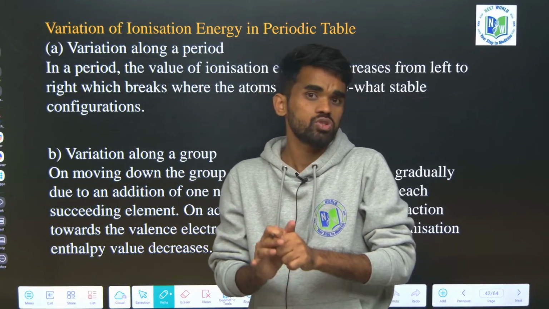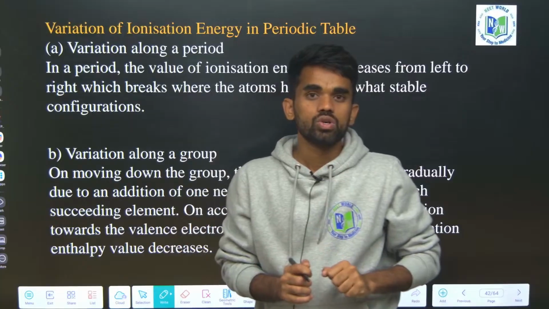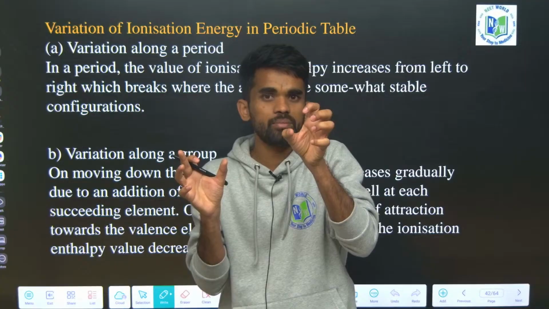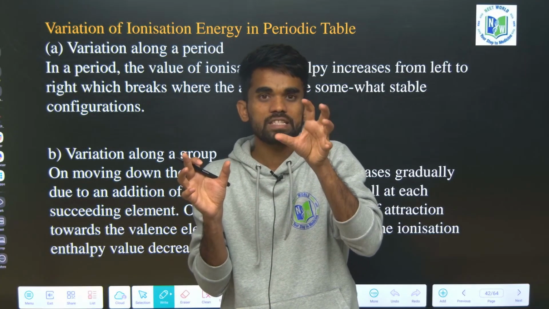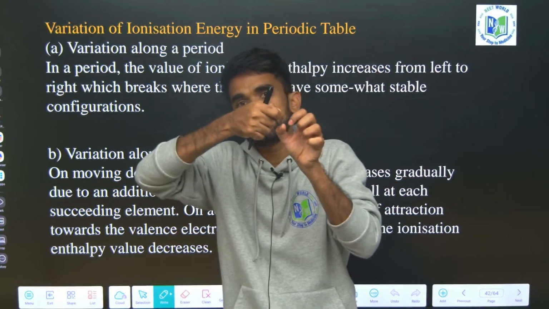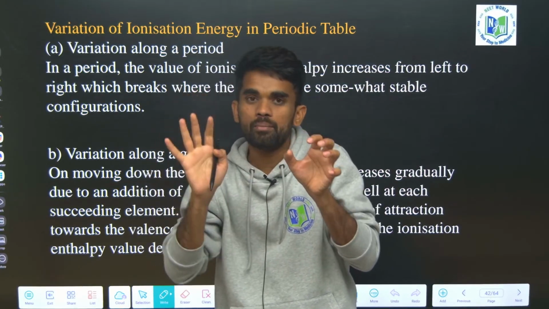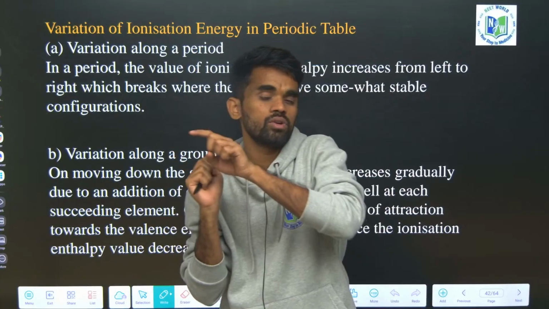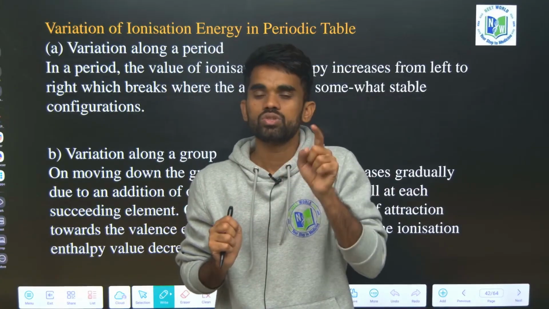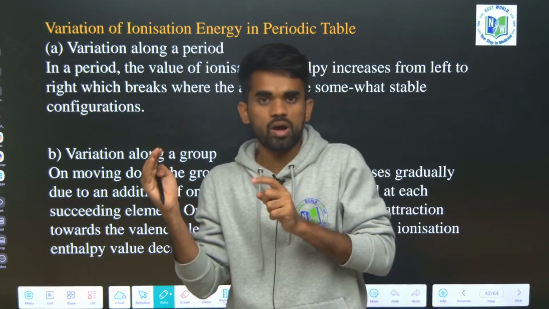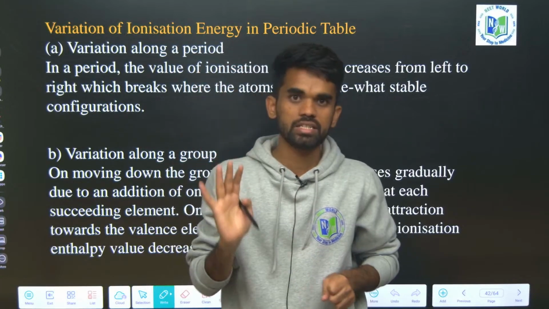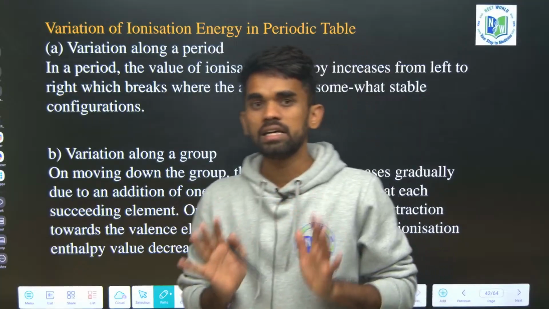Decreases. Now when it comes to period elements, when we go from S block to P block, left to right, the size of the elements decreases in a period. If size decreases, that electron is strongly held by the nucleus, therefore more energy is required to remove that electron. Therefore left to right, what happens to their ionization energy? Increases. So left to right, from S block to P block, ionization energy increases, from top to bottom ionization energy decreases. You can remember them as standard ways.